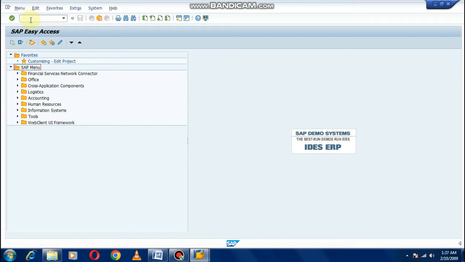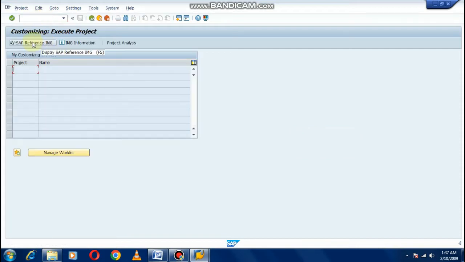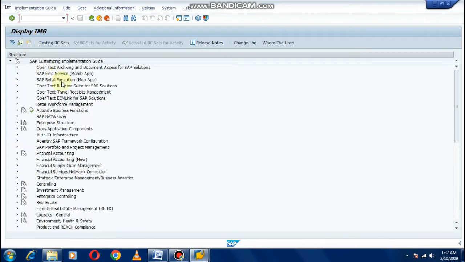Yeah, I am back. So we see there are three types of users in SAP, and this is the SAP Easy Access screen, and this is the transaction bar. You just enter a transaction, you will go to that particular screen. So I have typed SPRO here. That SPRO screen means consultant screen. Just enter, click on SAP Reference IMG. Then this screen, Display IMG, is for consultants. We will do settings from here.